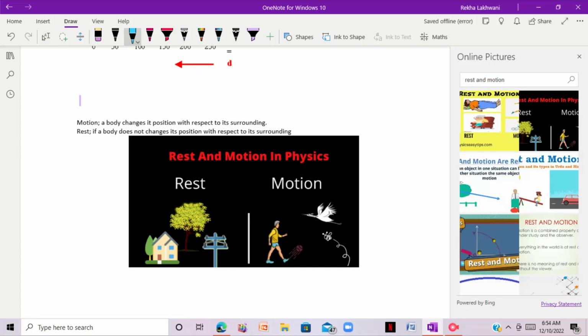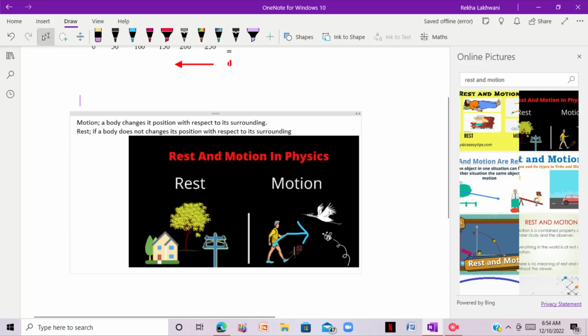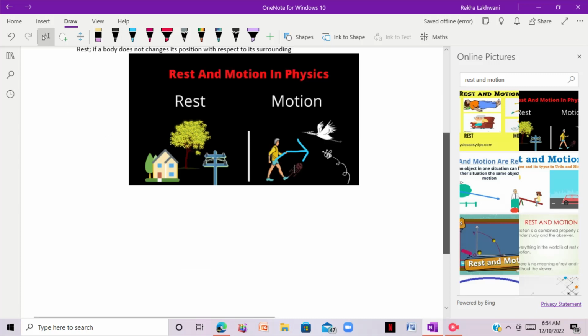Now, one thing important to remember is that absolute motion and rest never exist. What does that mean? It means that absolute motion and rest never exist.